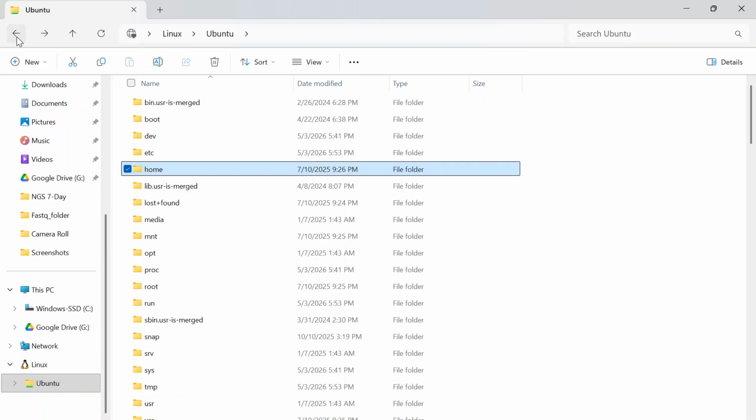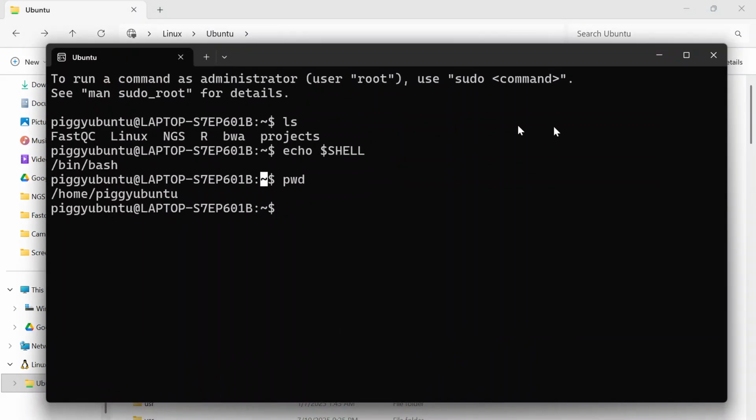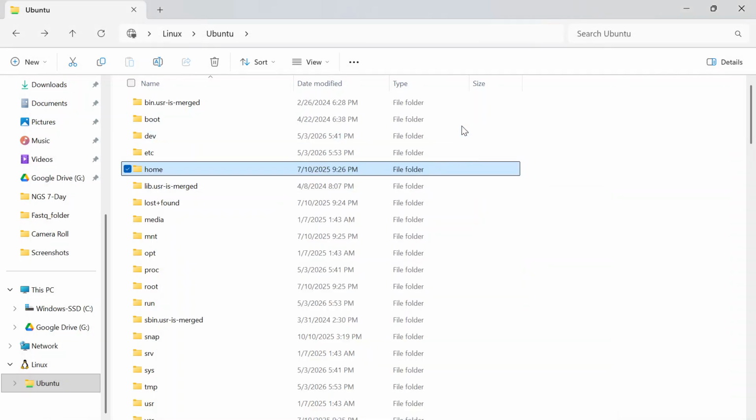As you can see, there are many folders here, which means there are many directories, and currently we are inside this home directory inside our system. So when we use Linux, what do we actually manage? We are learning how to use Linux, so what are we actually working with? We are working with files and folders, because everything is stored as files inside these folders.